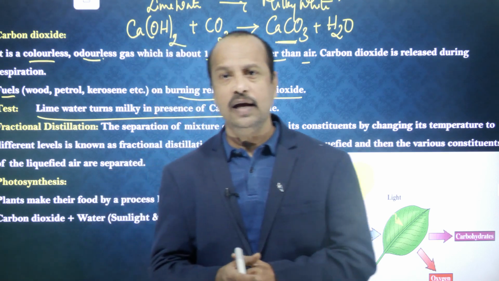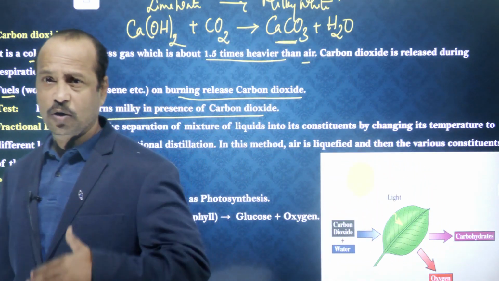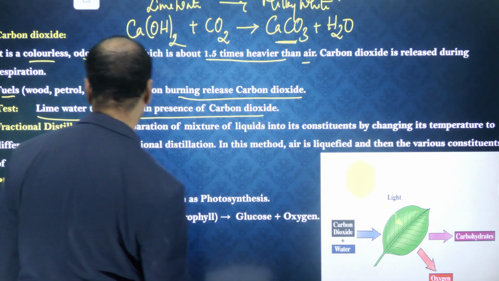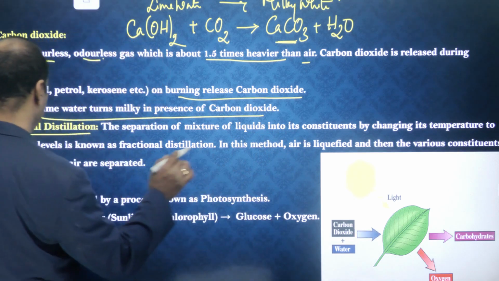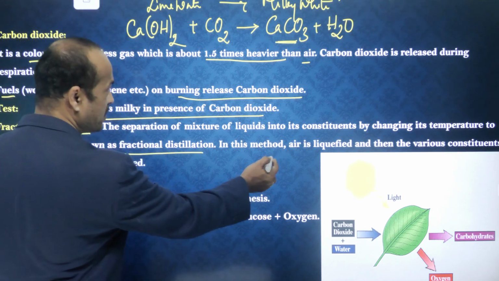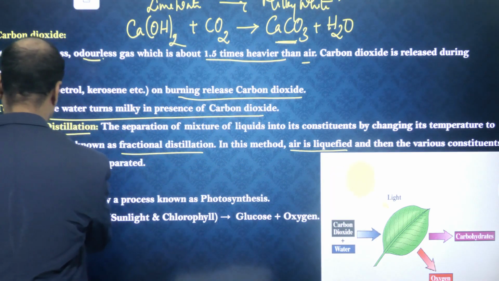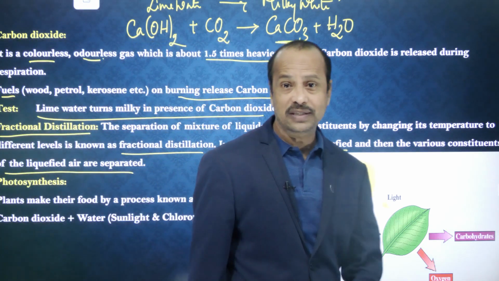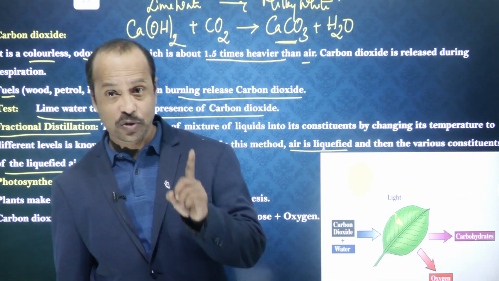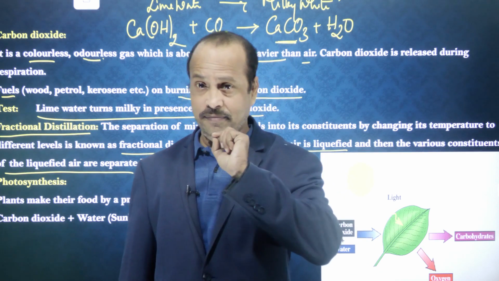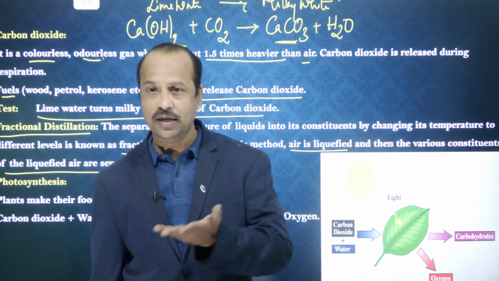We will discuss this in higher classes, because now we are in the 6th class and it is not a topic to understand yet. So see here, the separation of a mixture of liquids into constituents by changing the temperature is called fractional distillation. In this method, air is liquefied, and then the various components of the liquefied air are separated. So it is possible to separate the components of air like oxygen, nitrogen, and carbon dioxide.